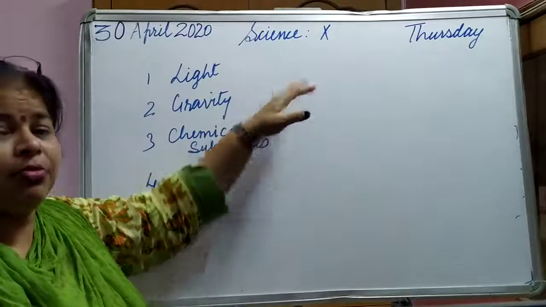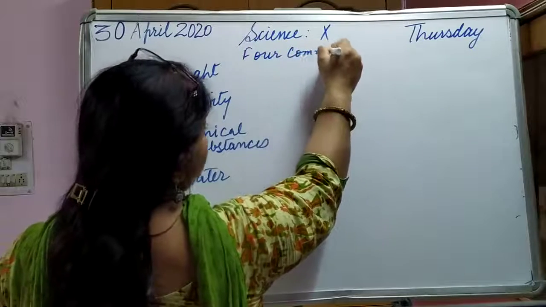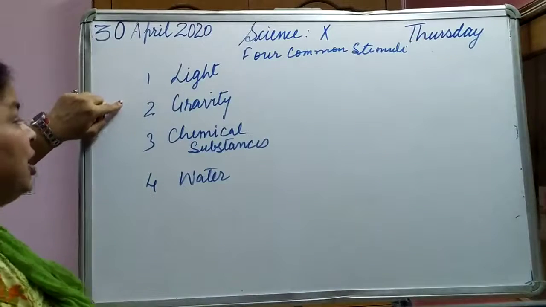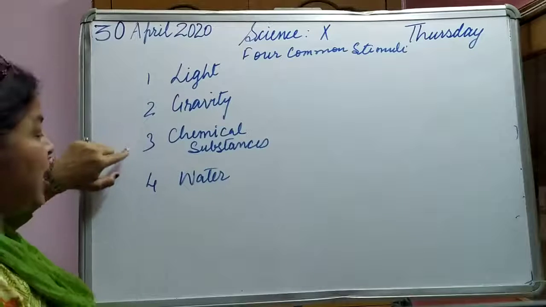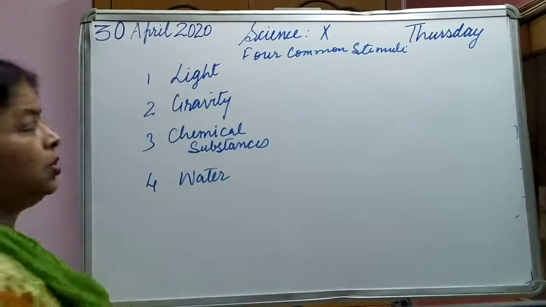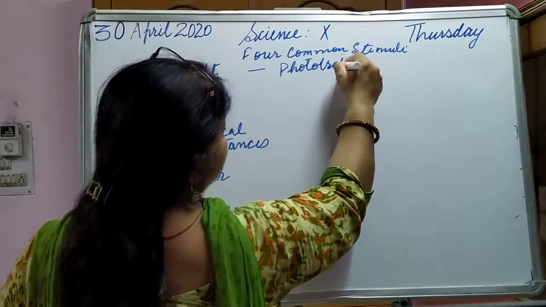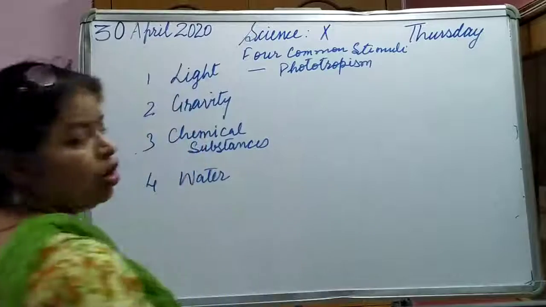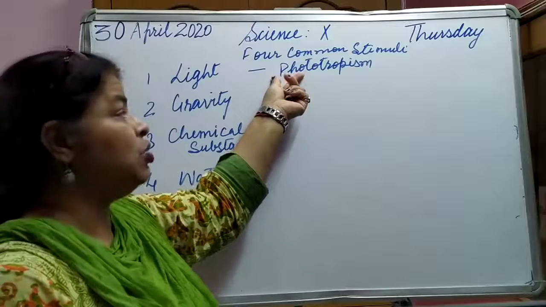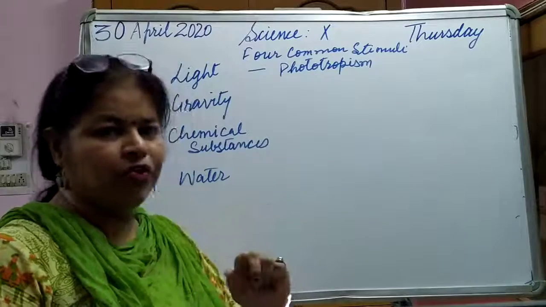There are 4 common stimuli. What are they? Light, gravity, chemical substances, and water. And what are the terms that we give to them? This is called phototropism. Photo means light, which means the stimulus here is light. Either the part is going towards the light or away from the light.